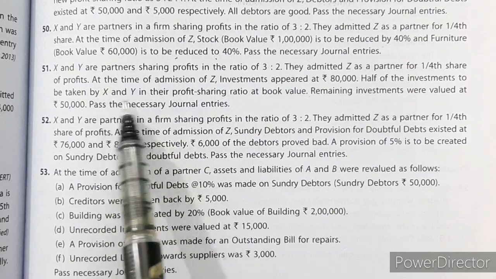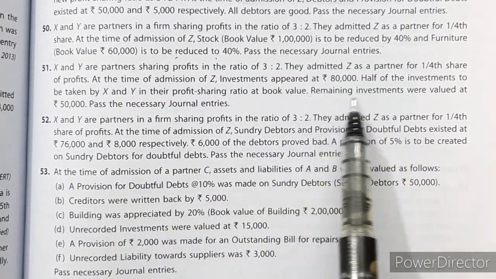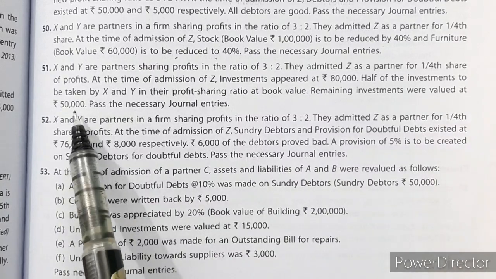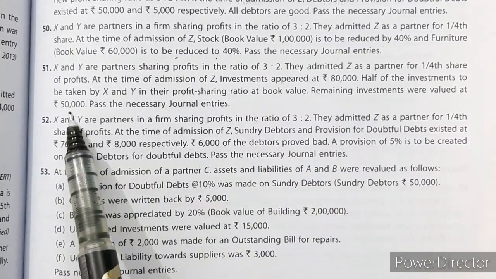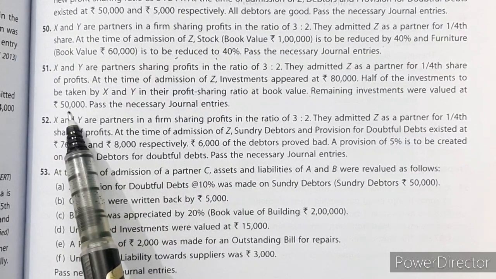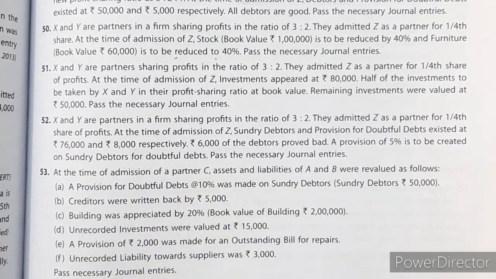And remaining investments are valued at rupees 50,000. So what is the remaining other half? That is 40,000, revalued as 50,000. So there is an increase in the value of investment by 10,000. Pass the journal entries. Let us see.